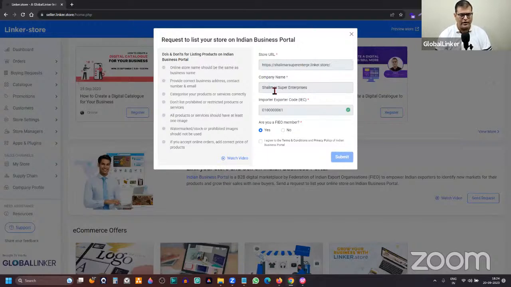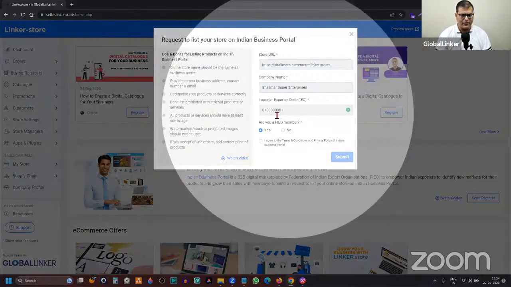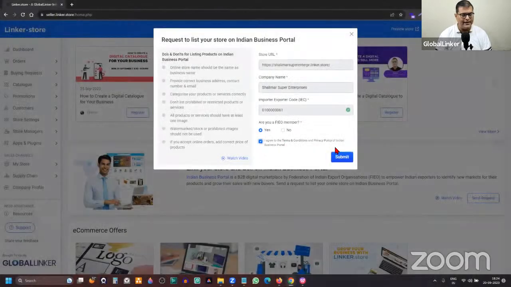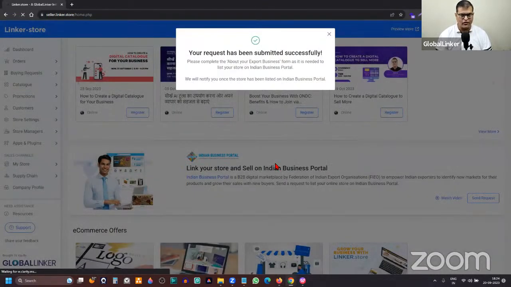Your URL and store name are pre-populated, and then you have to input your IEC number here, and specify whether you're a FIEO member. Lastly, you have to agree to the terms and privacy policy of Indian Business Portal. You should read these before accepting, and then click on submit, and the request is submitted.